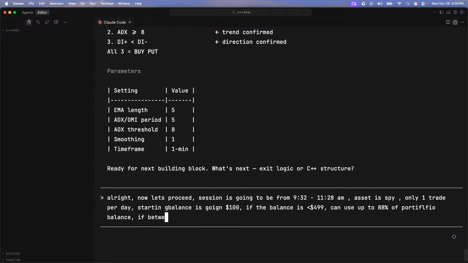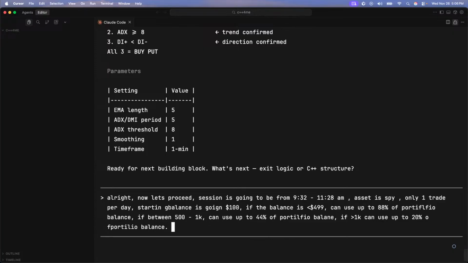If between 500 and 1K, can use up to 44% of portfolio balance. If greater than 1K, can use up to 20% of portfolio balance.